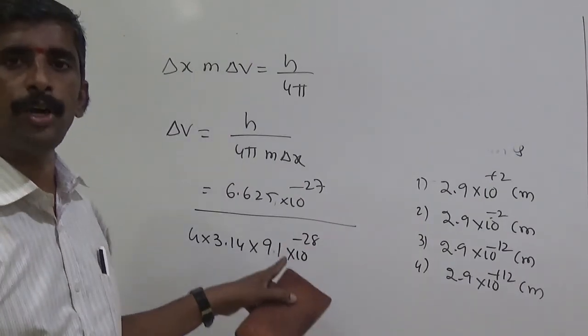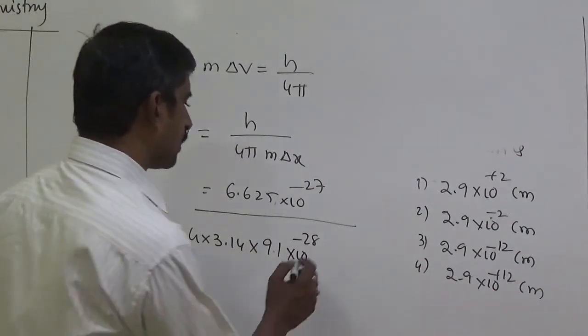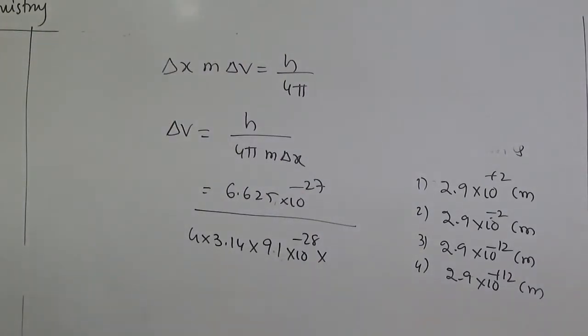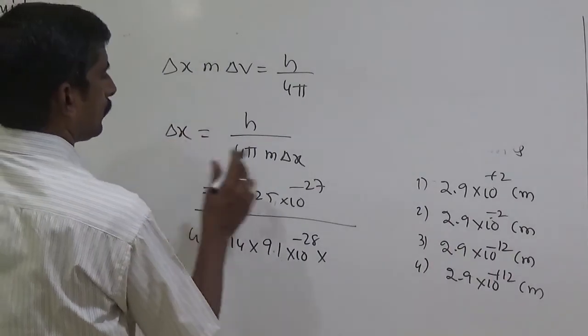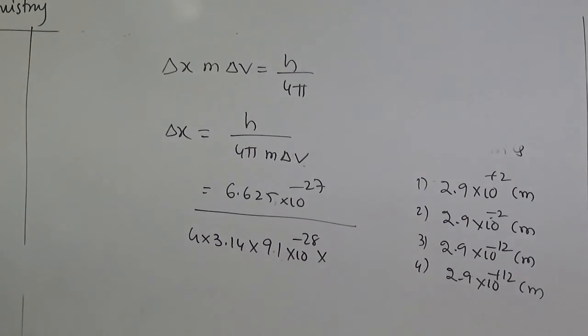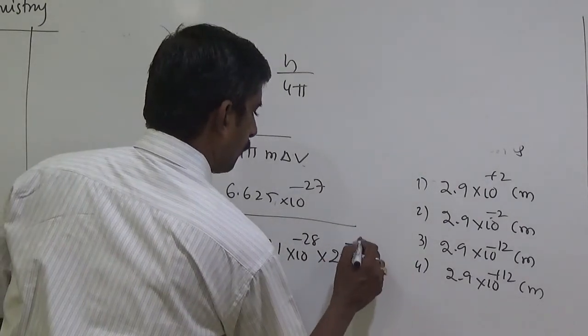Write 9.1. The general mass of the electron is 9.1 into 10 to the power minus 28, into delta v, which is given as 2 into 10 to the power minus 3.